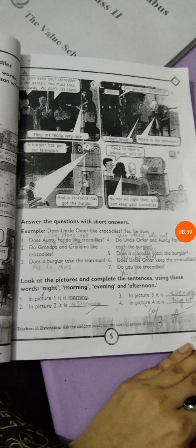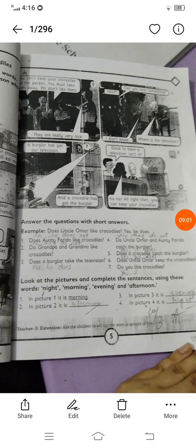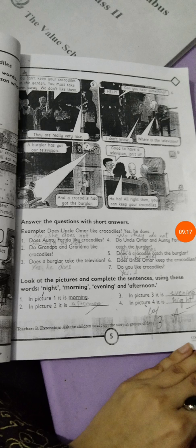Look at the picture and complete the sentences using these words: night, morning, evening, and afternoon. In the first picture you can see it is a time of morning. In the second picture you can see it is a time of afternoon. In the third, evening, and the fourth is night. So now you will complete activity B in your notebook. Write the questions and answers that are written on page number 5 in your notebook. Thank you so much.